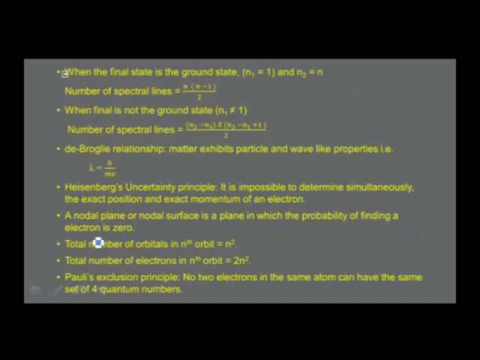To calculate the number of spectral lines, when the final state is the ground state, that is n1 is equal to 1 and n2 is equal to n, the number of spectral lines is given by the formula n into n minus 1 by 2. When the final state is not the ground state, that is n1 is not equal to 1, the number of spectral lines is given by the formula n2 minus n1 into n2 minus n1 plus 1 divided by 2.